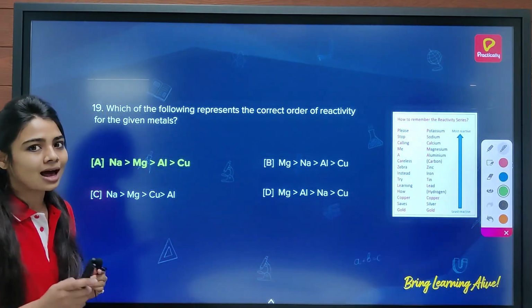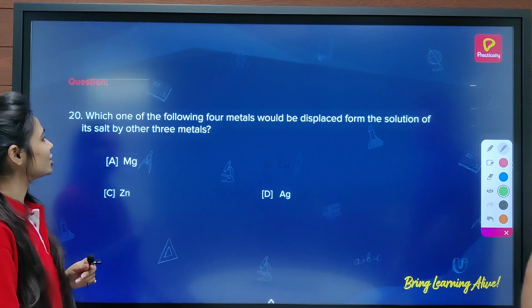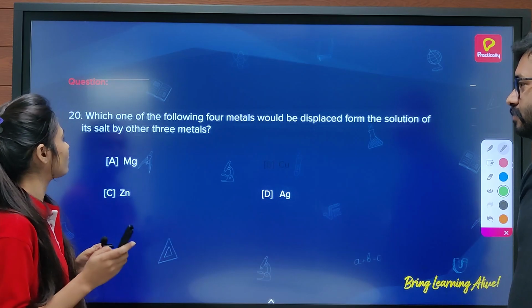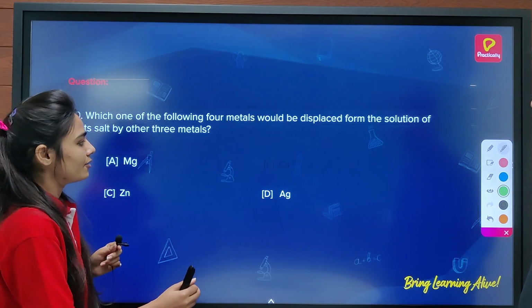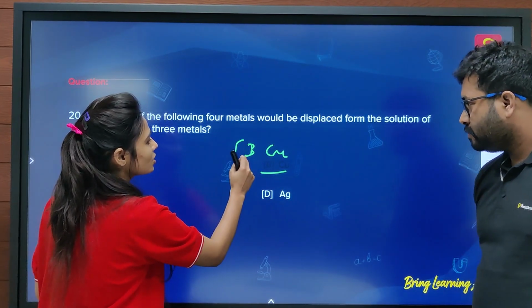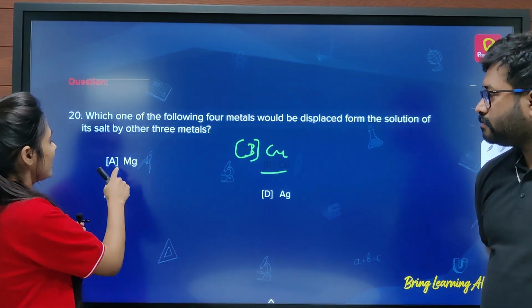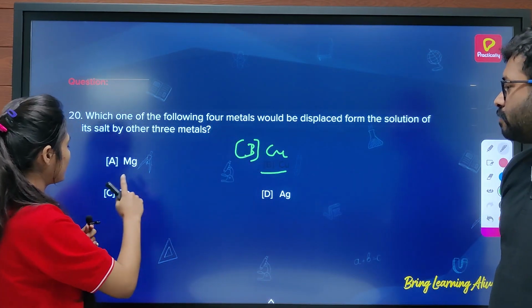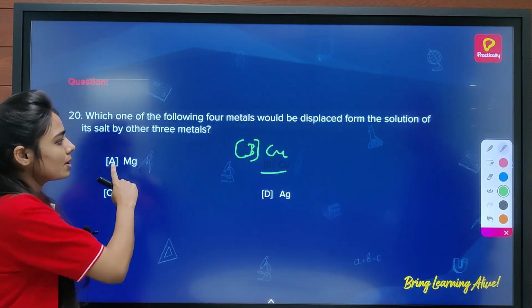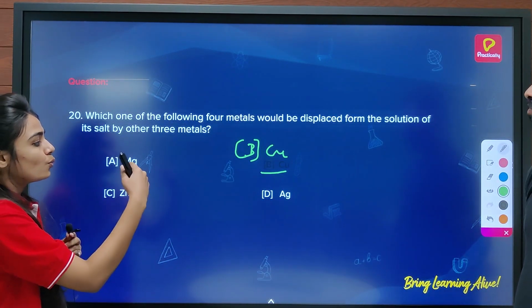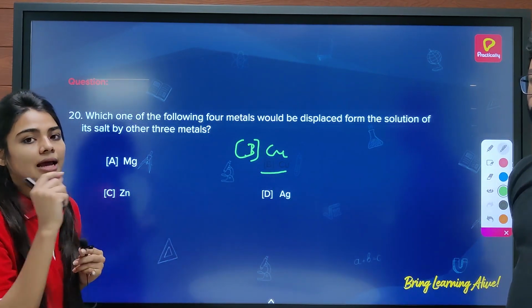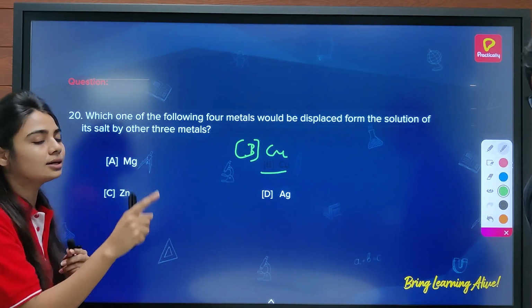Now moving towards the last question. Which one of the following four metals would be displaced from the solution of its salt by the other three metals? Here A is magnesium, B is copper, C is zinc, or D is silver. So the question says, among all these four metals, which can be displaced from its solution? Which of the following metals can be displaced from its solution by the other three metals?